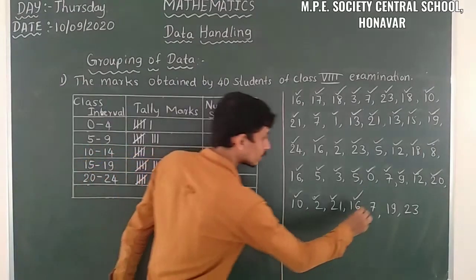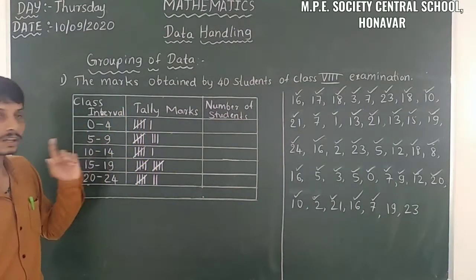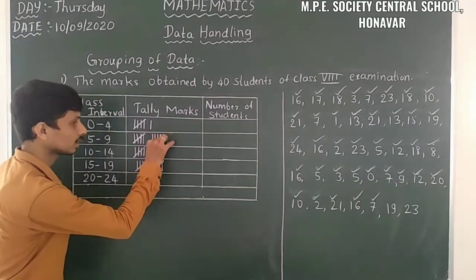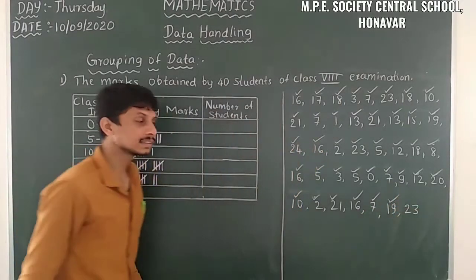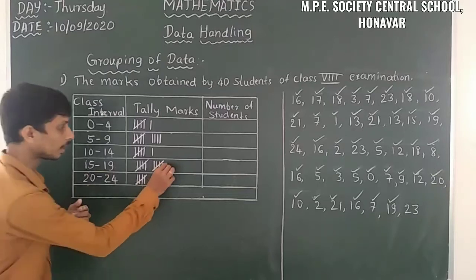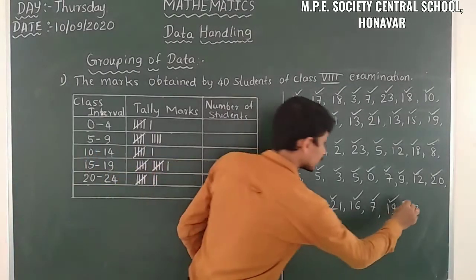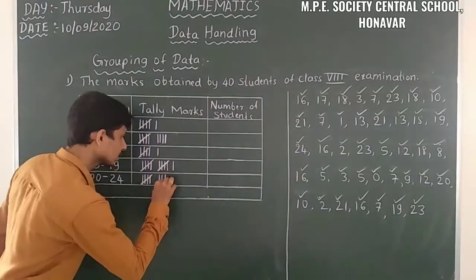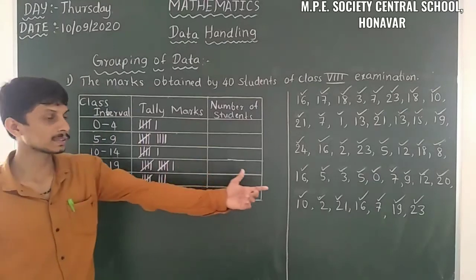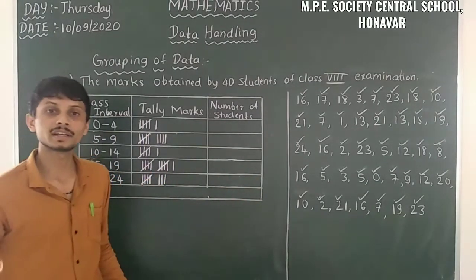So then here 7 is there. So 7 is in between 5 and 9. So I will take the tally mark here. And then 19 is there. 19 is in between 15 and 19. I will take the tally mark here. Then 23 is there. 23 is in between 20 and 24. I will take the tally. So I will just represent 23 as a tally mark in between 20 to 24.